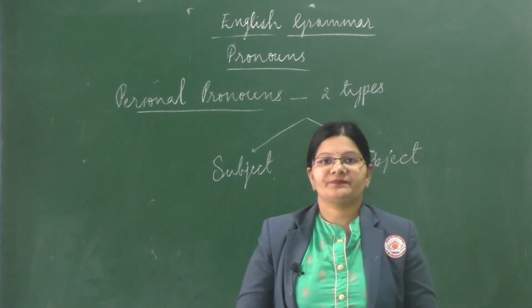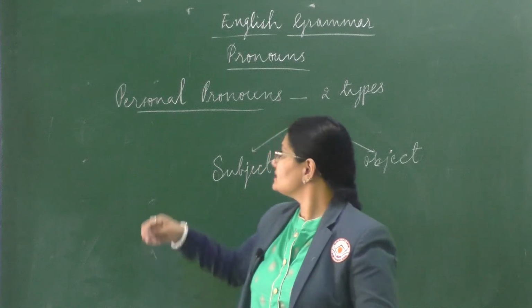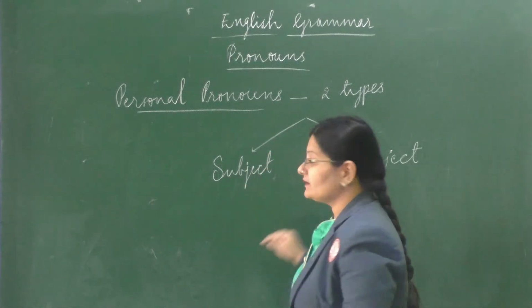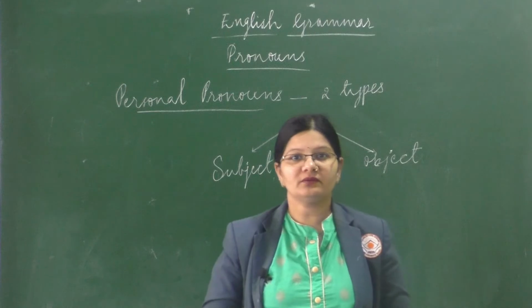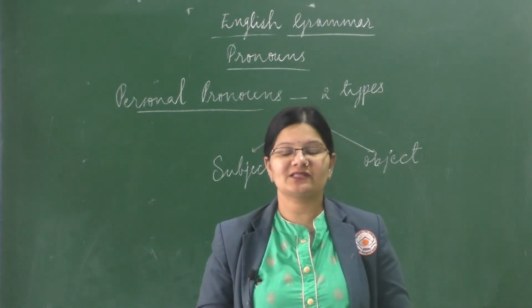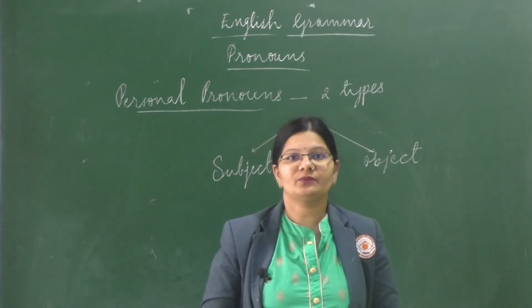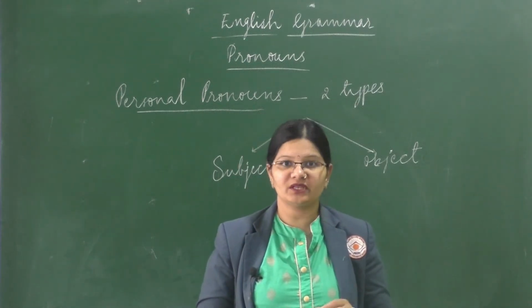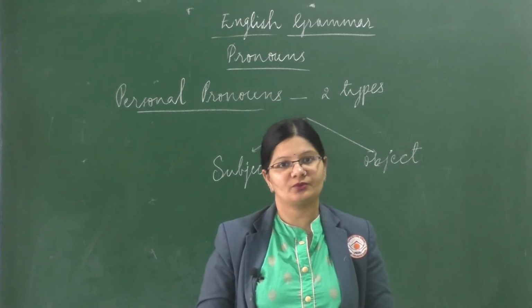Dear students, there are two types of personal pronouns. One is subject pronouns and the other one is object pronouns. Now what is a subject pronoun? A pronoun which takes the place of a subject in a sentence is known as a subject pronoun. And what is an object pronoun? It is the pronoun which takes the place of the object in a sentence. Such pronouns are called object pronouns.